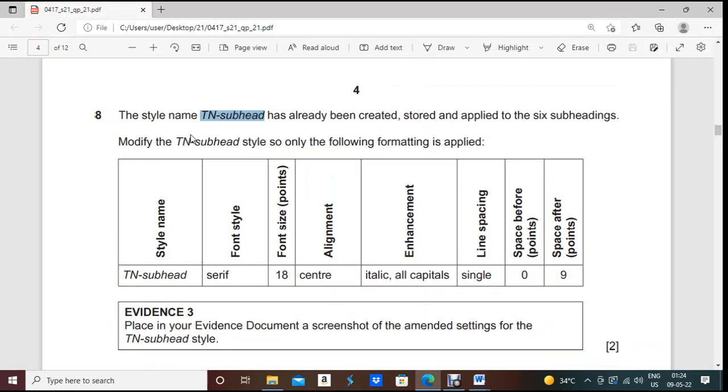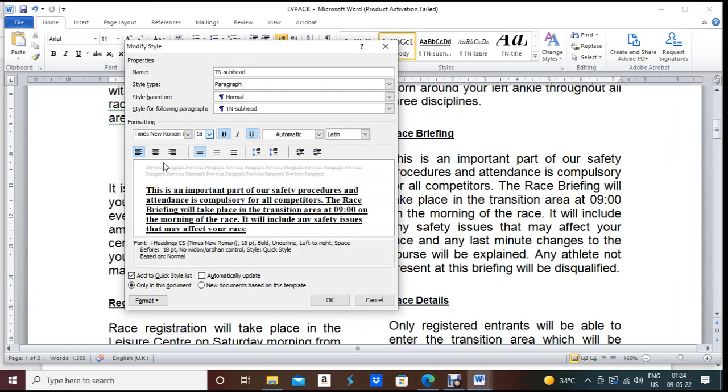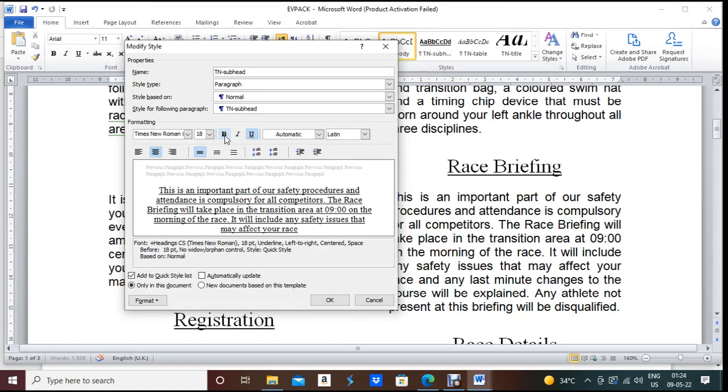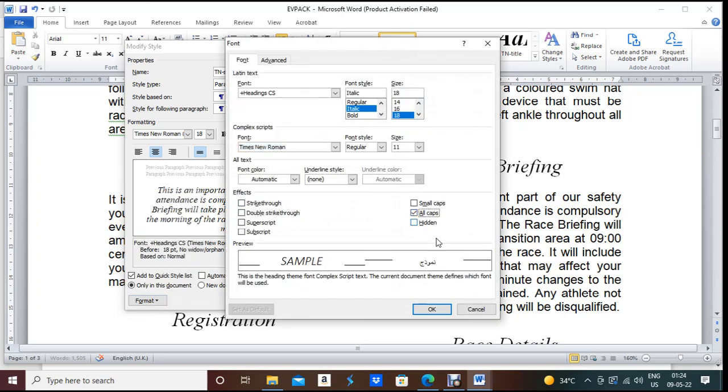Next one, 18-point center align. It should be 18-point. It should be center align. Then italic all caps, alignment center, italic all caps. They did not ask for bold, so it should not be there. Underline should not be there. So italic, and for all caps you need to go to format, then font, all caps you need to select.